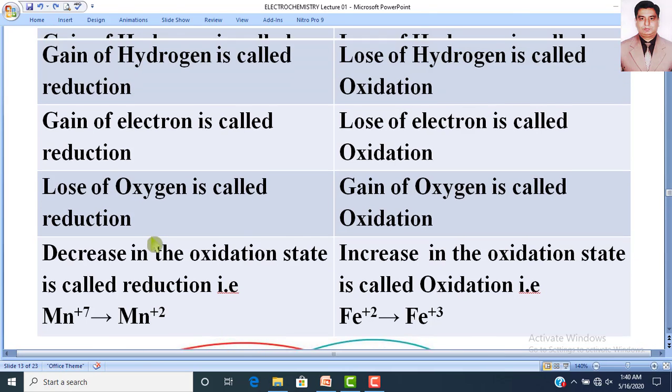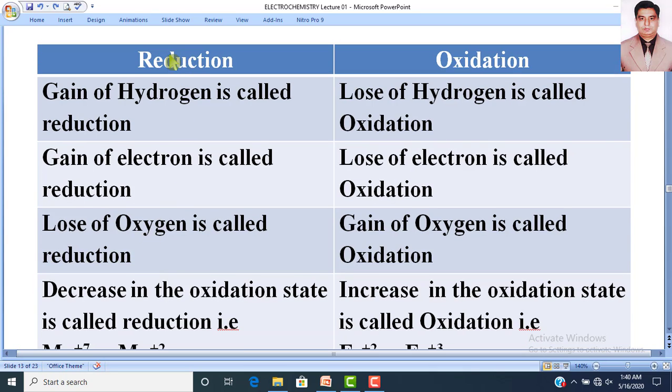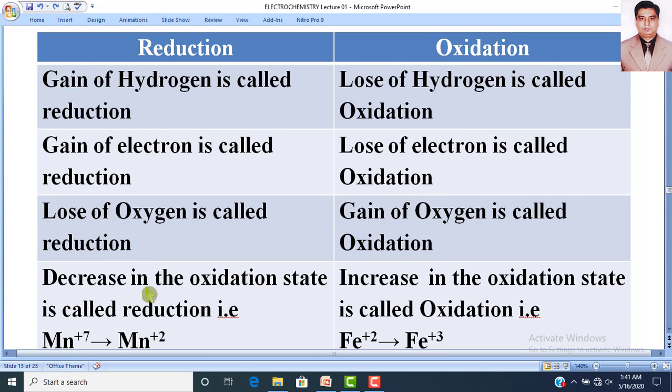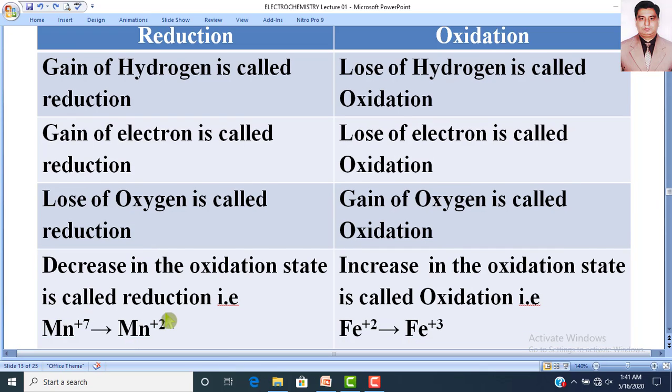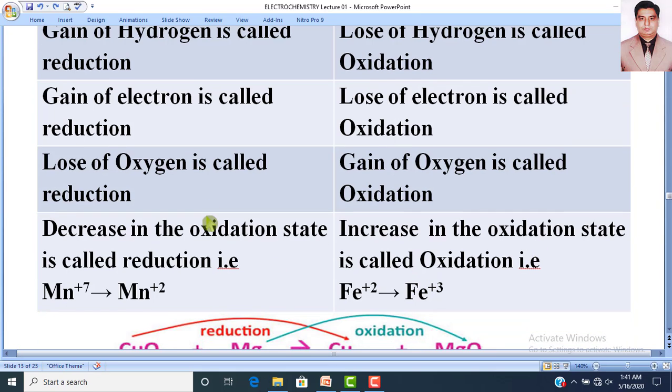So you can say that there are four differences between reduction and oxidation. Number one, gain of hydrogen is called reduction, while loss of hydrogen is called oxidation. Similarly, gain of electron is called reduction and loss of electron is called oxidation. Loss of oxygen is called reduction, while gain of oxygen is called oxidation. Similarly, decrease in the oxidation state is called reduction and increase in the oxidation state is called oxidation.